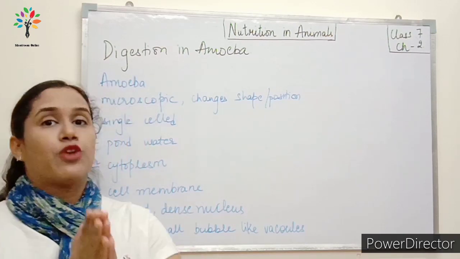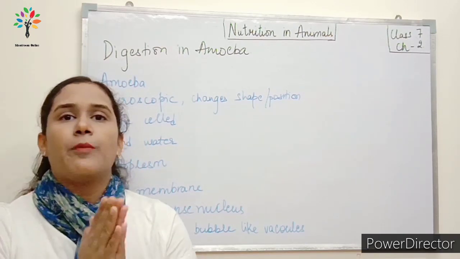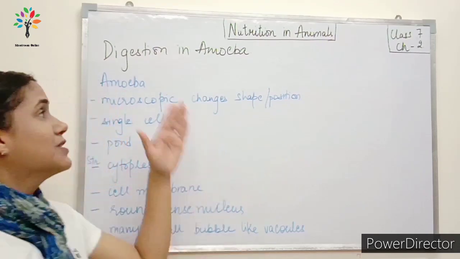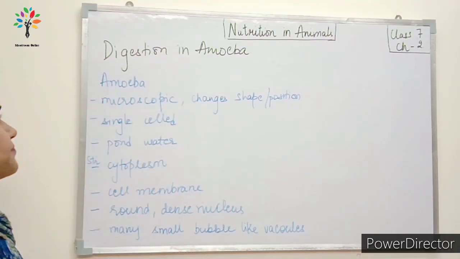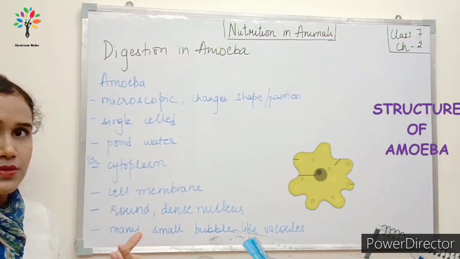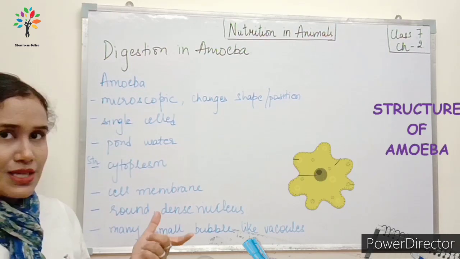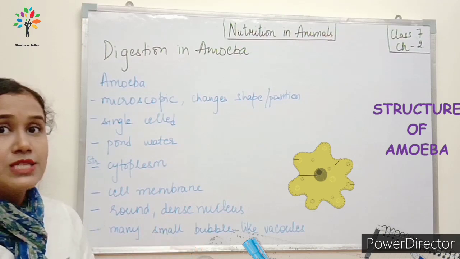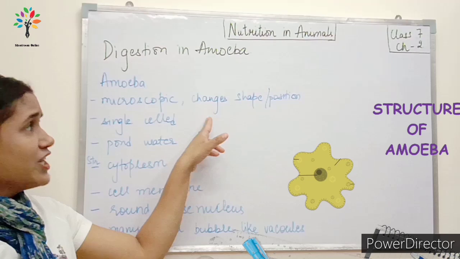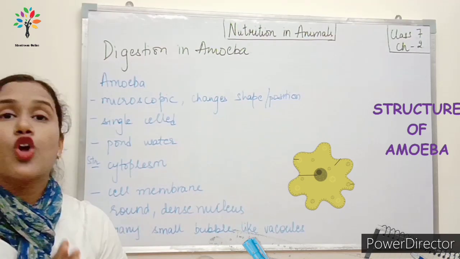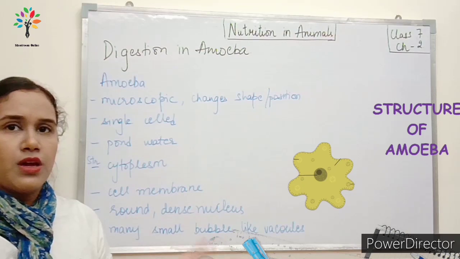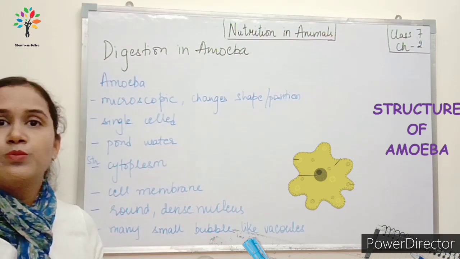Fine. Now first we'll study the digestion in amoeba. So let's see what amoeba is. Well, amoeba is a microscopic organism. We cannot see amoeba with our naked eyes. We need a microscope to see amoeba. It changes its shape and position constantly. It does not have any particular shape. It changes its shape and position.